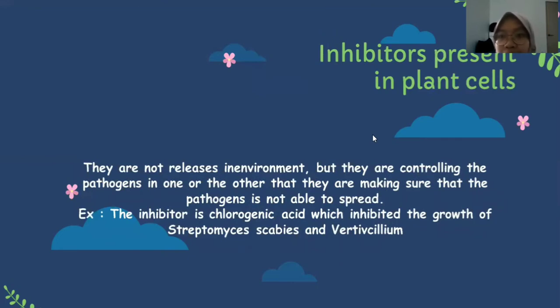Inhibitors present in the plant cell are not released into the environment, but they control the pathogen, making sure that the pathogen is not able to spread. For example, the inhibitor chlorogenic acid inhibits the growth of Streptomyces scabies and Verticillium.